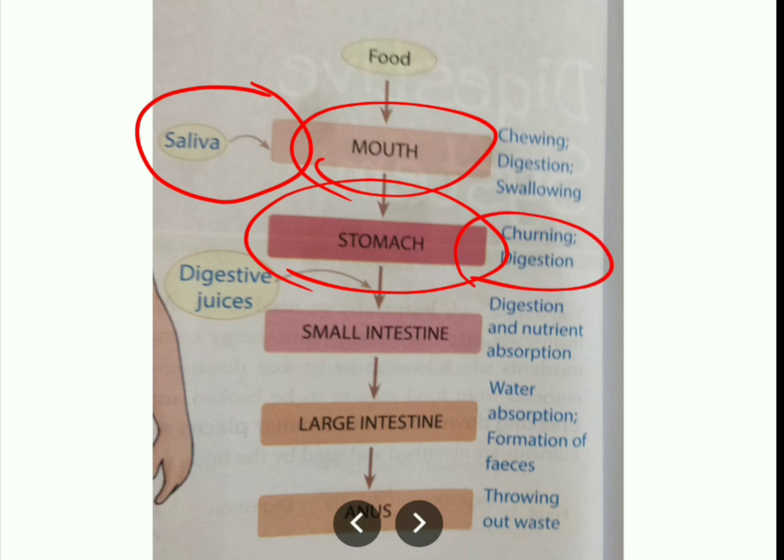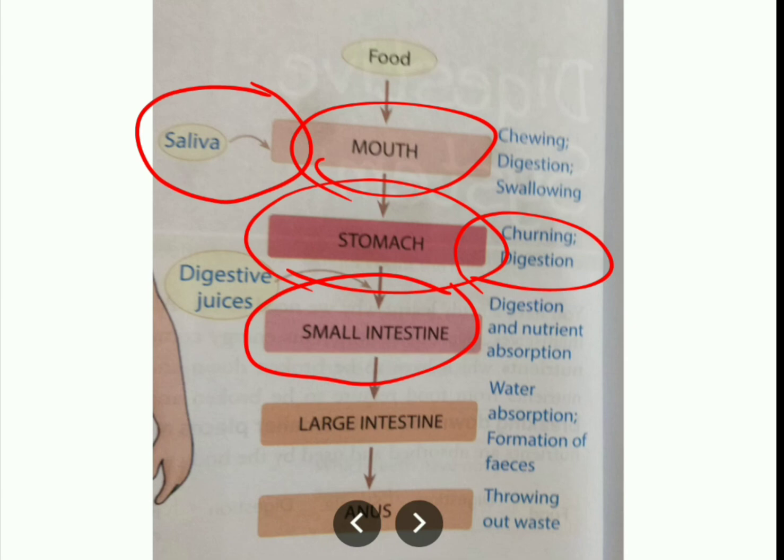Here what is the process going on? A churning process will be going on. Did you ever see your mother churning curd into buttermilk? That way the churning process will go on. And here in the stomach, some acids will also be present. In detail I will tell you in the next class. Simply we will learn here that churning will happen. Then after it will come to the small intestine.